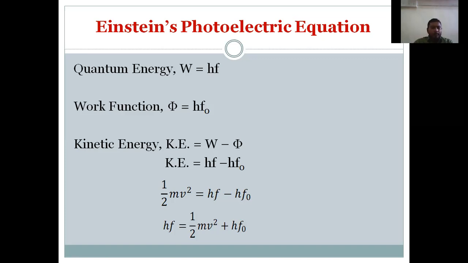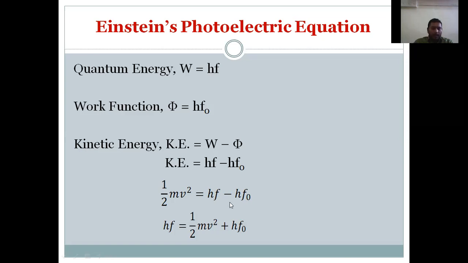So on subtracting the work function from the quantum energy in this particular equation, we will get another equation, that is, the kinetic energy is equal to hf minus hf naught. Also, we know that kinetic energy is given by half mv square, equal to hf minus hf naught.